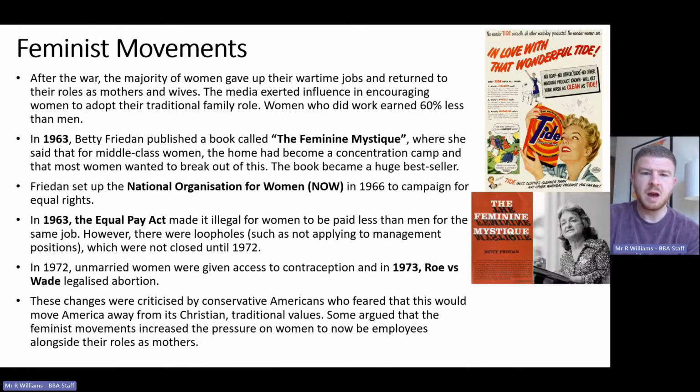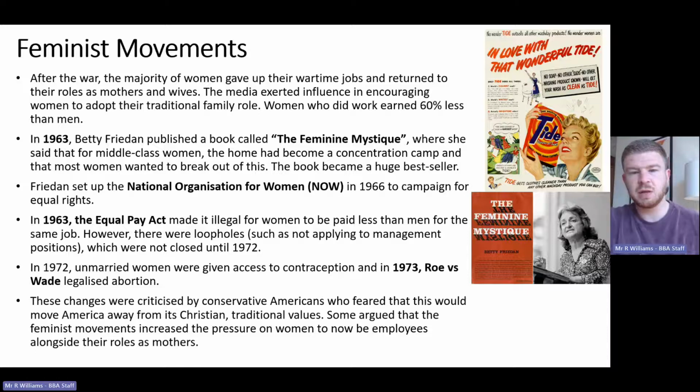Our final thing before we look at some interpretation questions is feminist movements, and this takes us up to the end of our course, 1973. So after the war, the majority of women, as we've seen from the 1950s, gave up their wartime jobs and returned to being mothers and wives. And the media influenced this to happen, and the women who did remain in work earned 60% less than men.